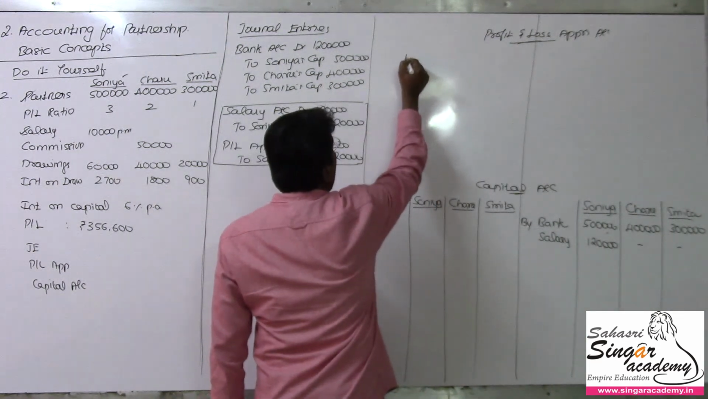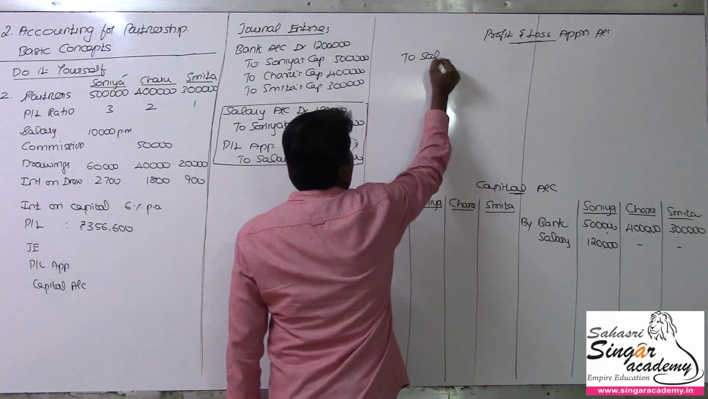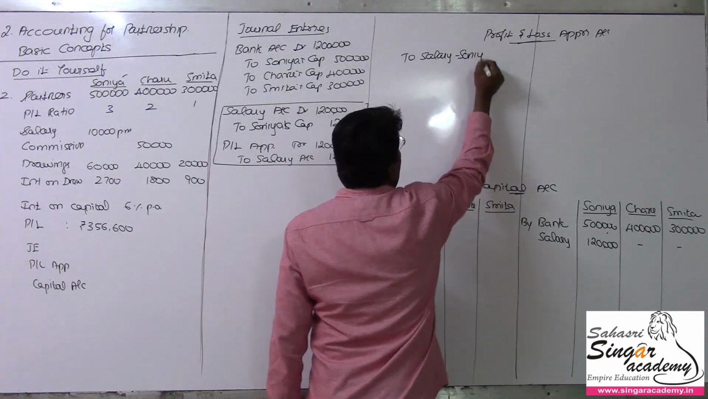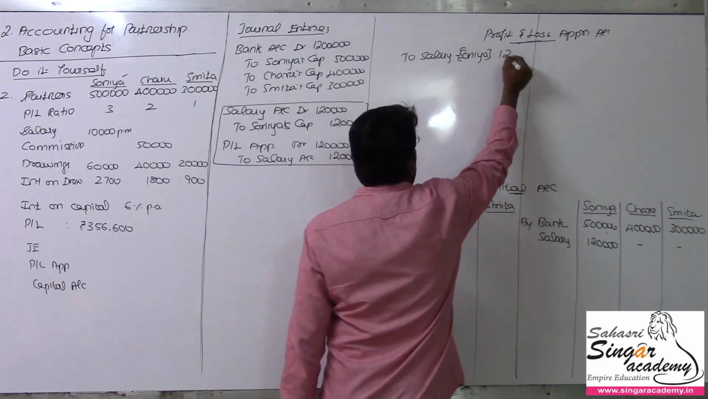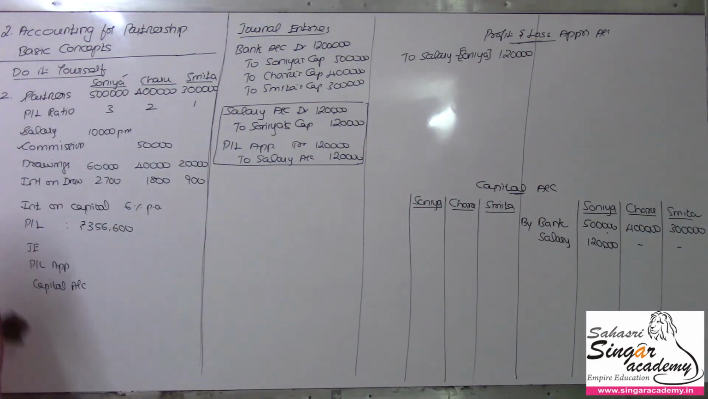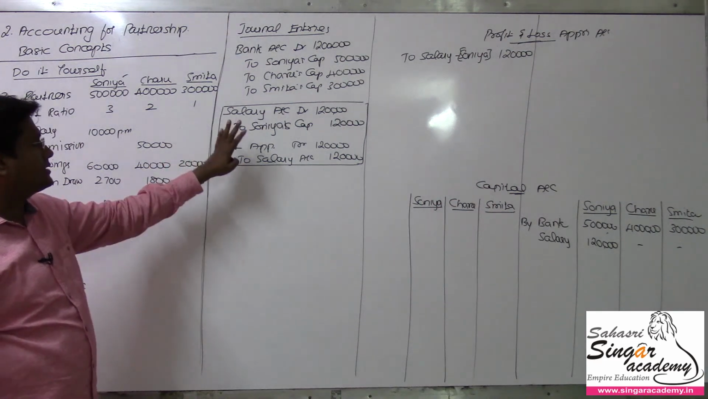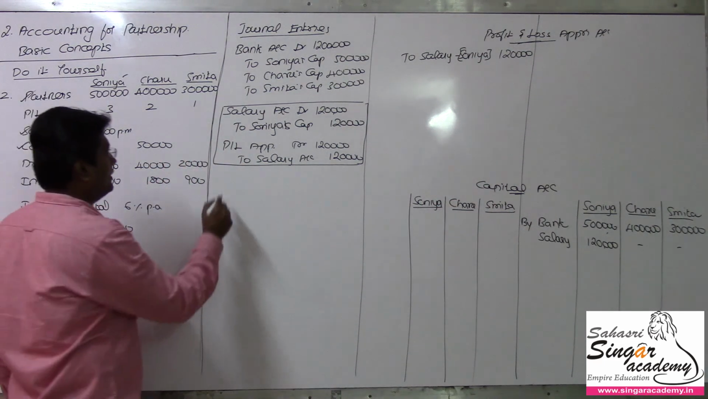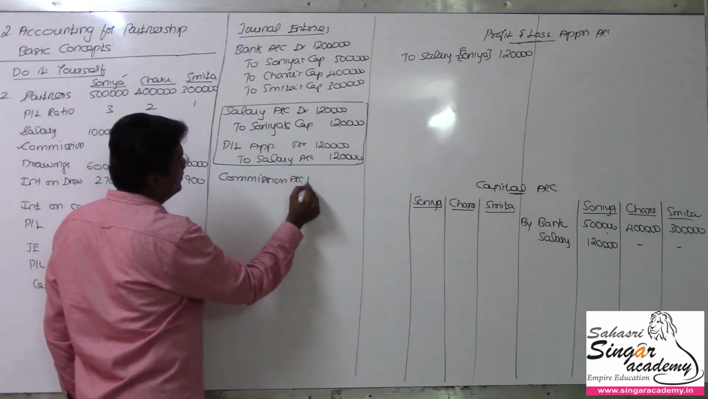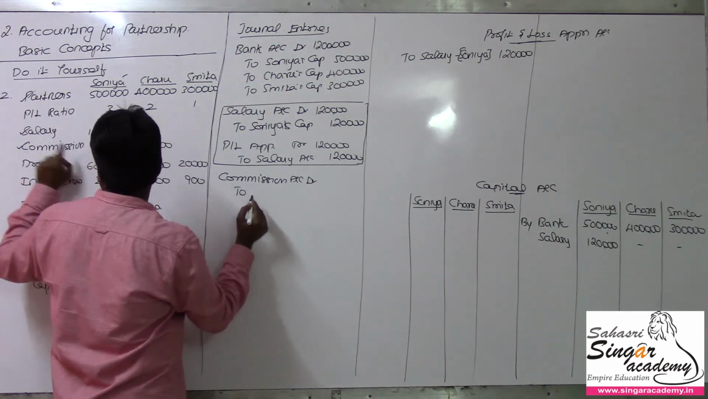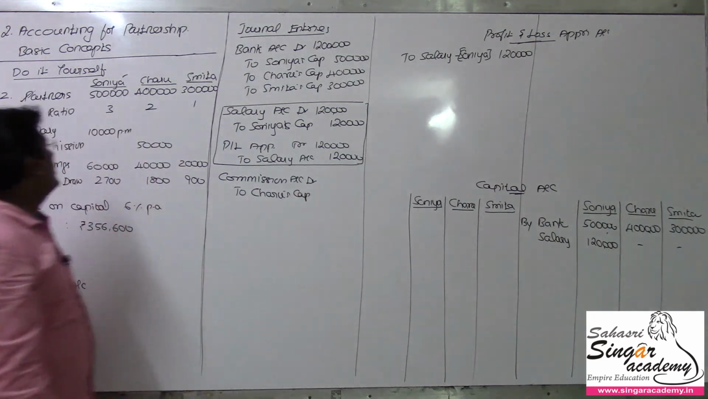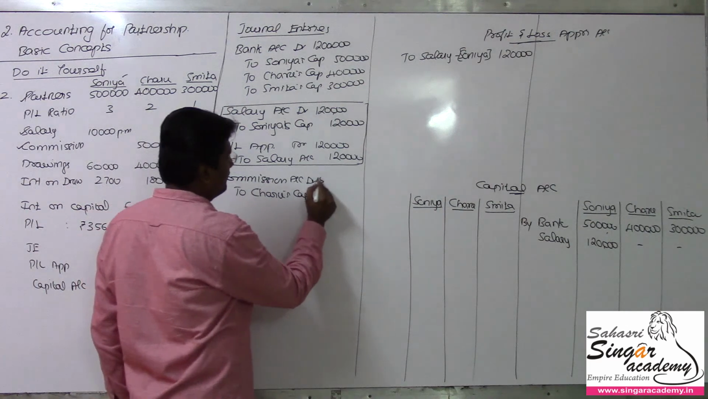So here to salary, especially whose salary it is? Sonia's capital or Sonia's account. Sonia's salary 1,20,000. I have posted this one. Commission 50,000. Repeat the same way. Where there is a salary, instead of that salary, I am going to write the commission name. So commission account debit to Charu's capital. The overall value being 50,000 per annum, so I write the value 50,000 here.